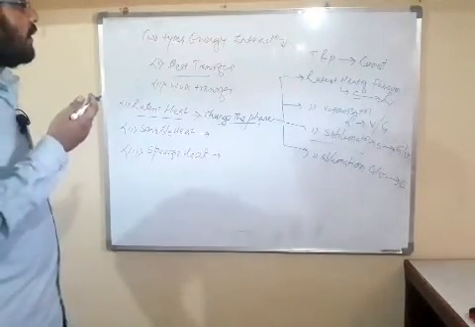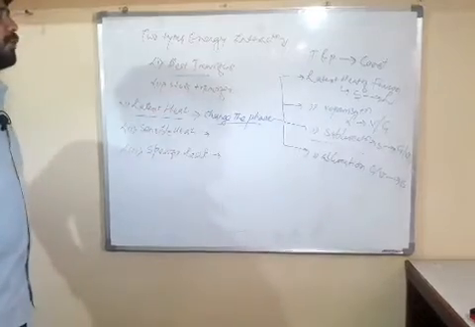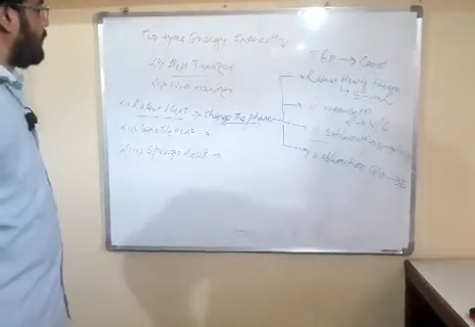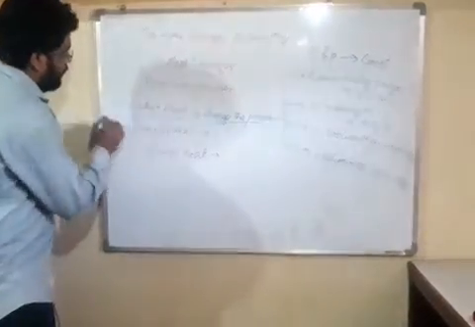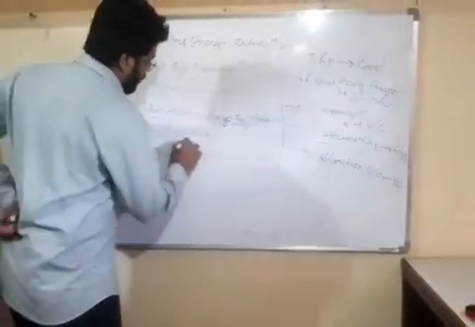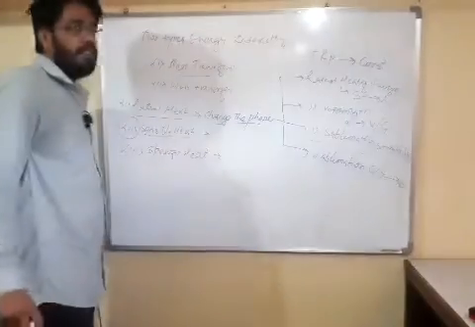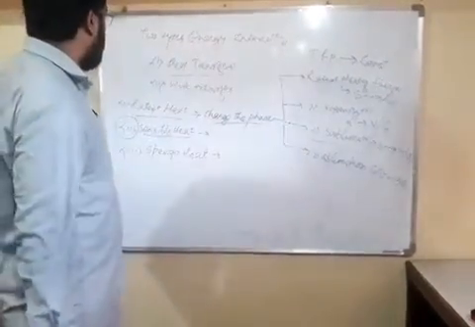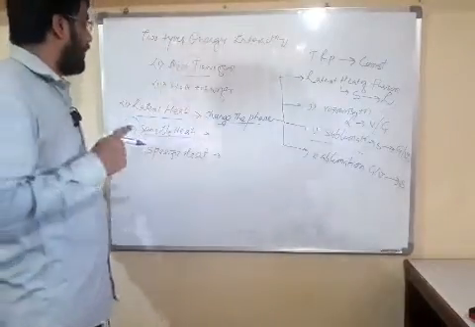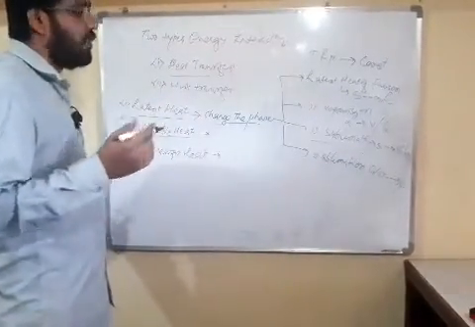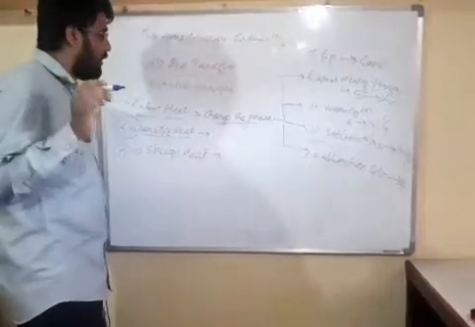So friends, these are the 4 types of latent heat. And now friends, the second type of heat is sensible heat. If there is a change in the temperature of a substance, the heat required to change that temperature of the substance is called sensible heat.